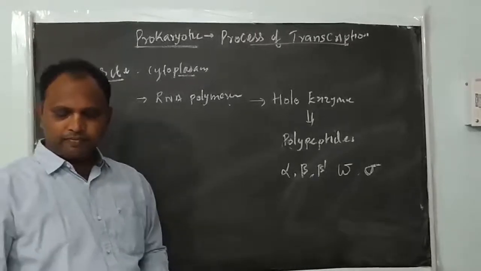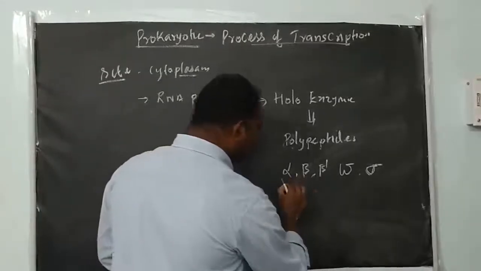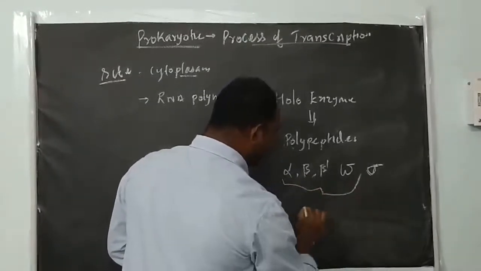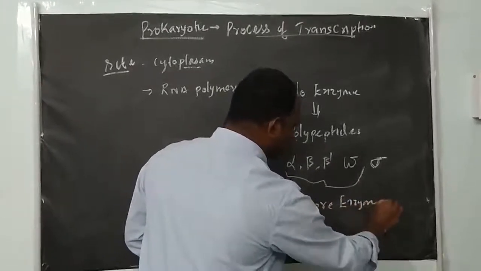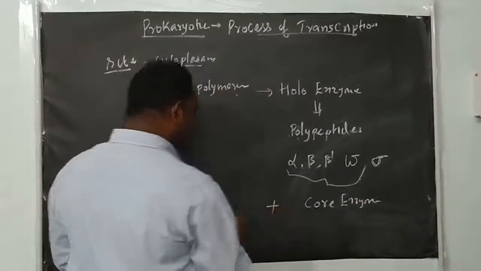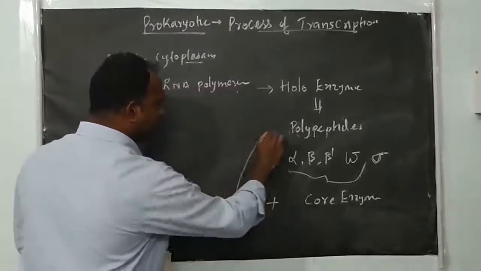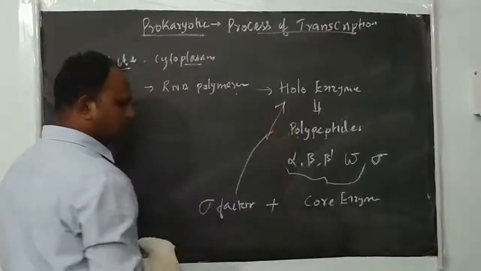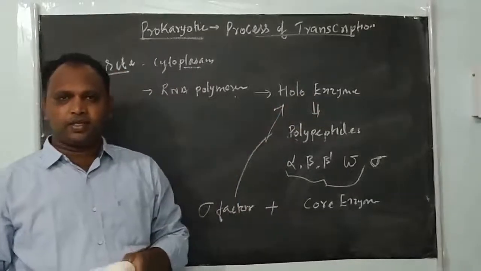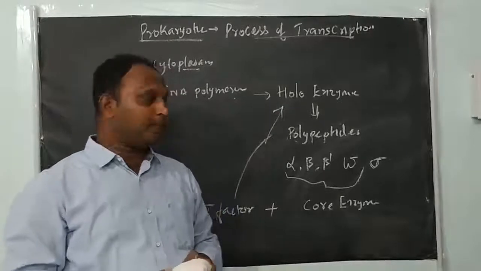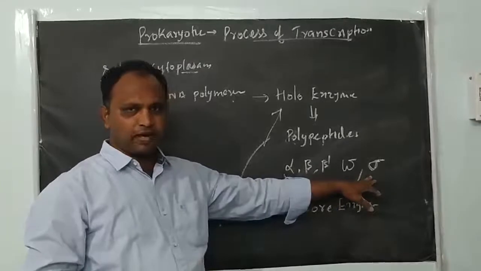The enzyme without the sigma factor, with only these 4 polypeptides together, you can call it the core enzyme. This core enzyme along with the sigma factor, we can call it the holoenzyme. Okay, are you clear with this? So the RNA polymerase is a holoenzyme made up of different polypeptides like alpha, beta, beta dash, omega and sigma factor.